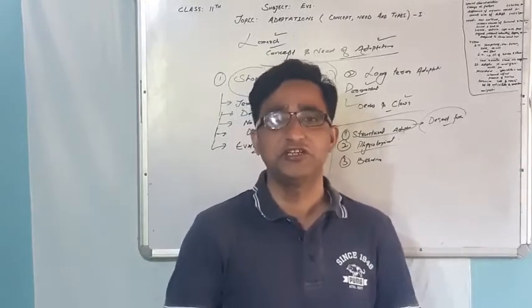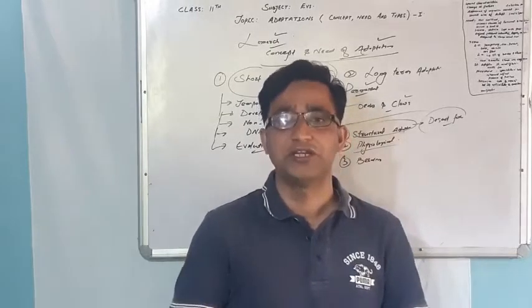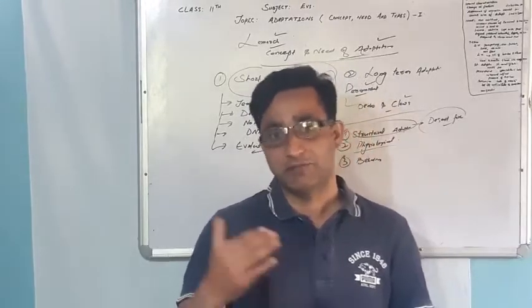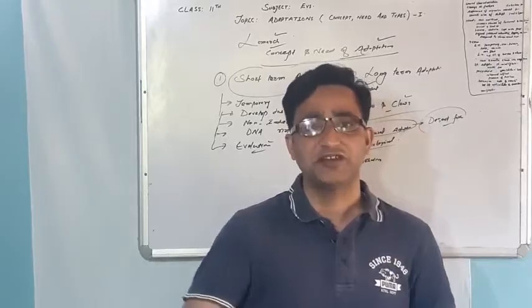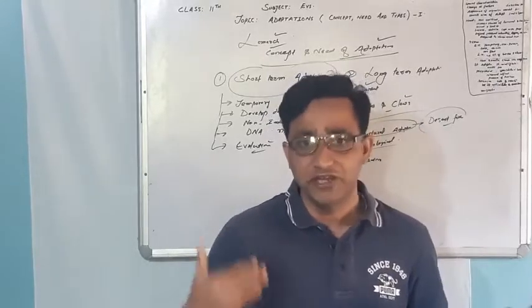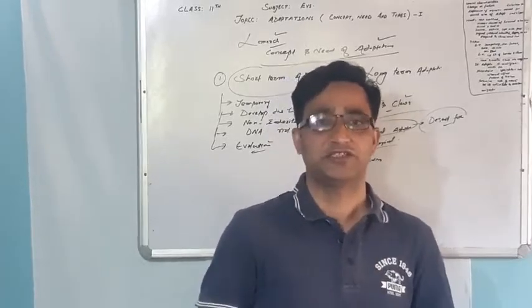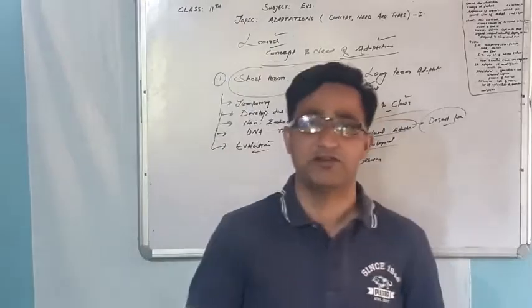लाइक देयर ओकर्स द इंक्रीज इन द काउंट ऑफ द आरबीसीज, देयर ओकर्स द डिक्रीज इन द बाइंडिंग कैपेसिटी ऑफ द hemoglobin with the oxygen, that binding capacity gets reduced. And apart from that, there is increase in the breathing rate. These are some physiological adjustments. They are very quick, they are very fast to actually suit that very situation. And on the other hand, the last one is the behavioral adaptations.